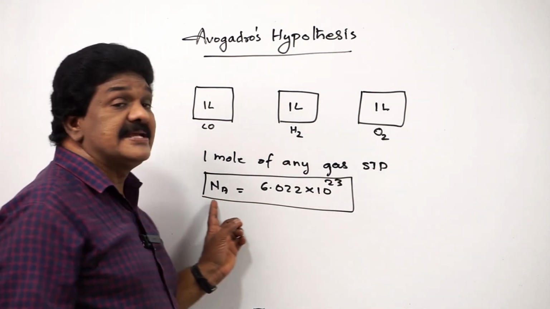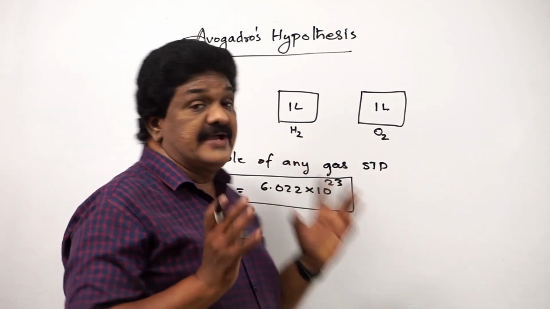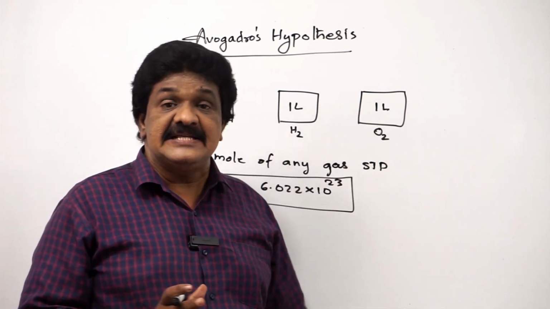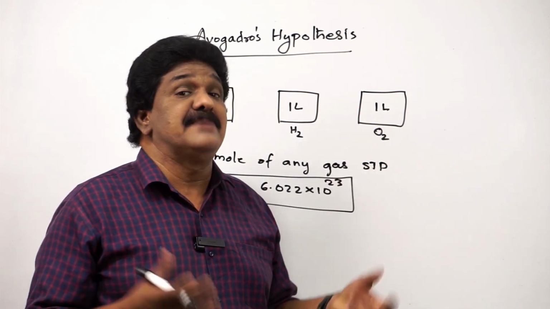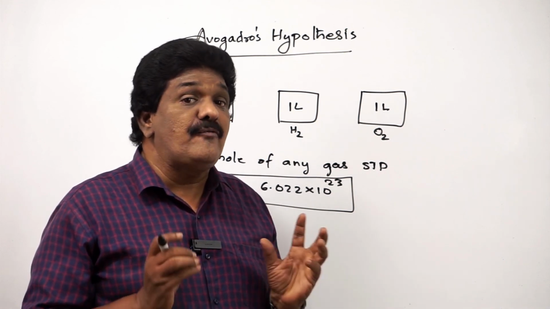So, Avogadro's hypothesis states that equal volumes of all gases under the same conditions of temperature and pressure contain the same number of molecules.